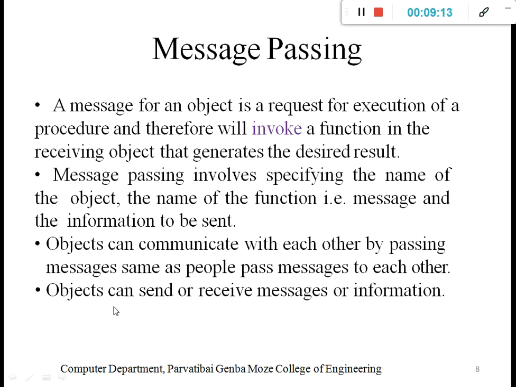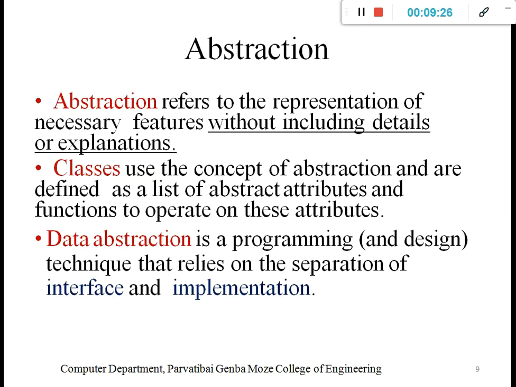Objects can send or receive information. That is simply the communication between two objects, or we can say two classes, like a student and a teacher. These are the two classes. Then they communicate with each other with the help of different types of messages.